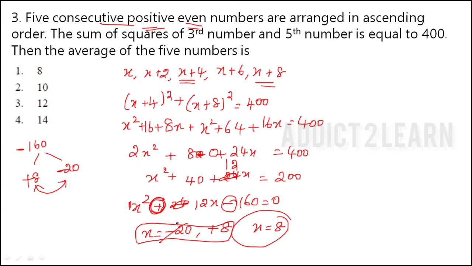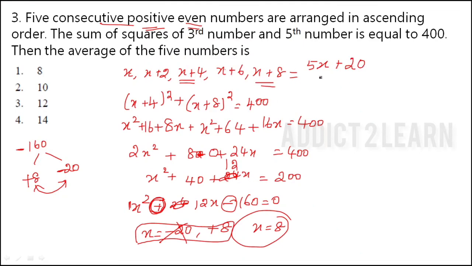This will be eliminated. They have asked the average of 5 numbers. So for finding average, we have to add the numbers divided by the total number of numbers. Here we have to add these numbers, x plus x plus x plus x plus x, that is 5x, plus 2 plus 4 plus 6 plus 8. 6 plus 4 is 10, 8 plus 2 is 10. So we will get 20.